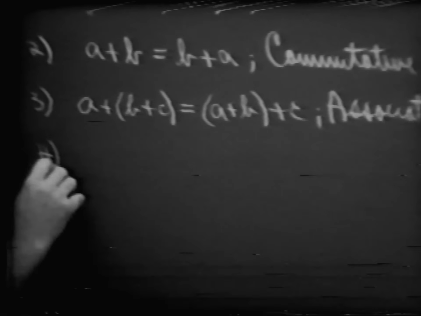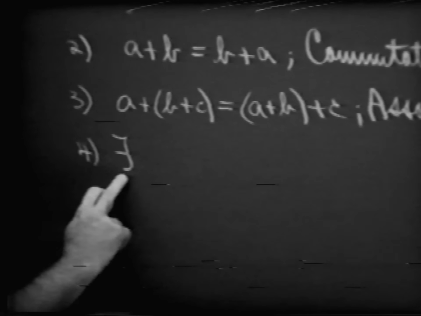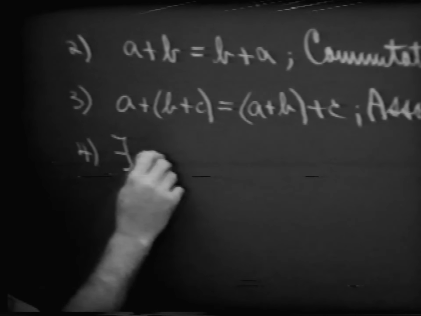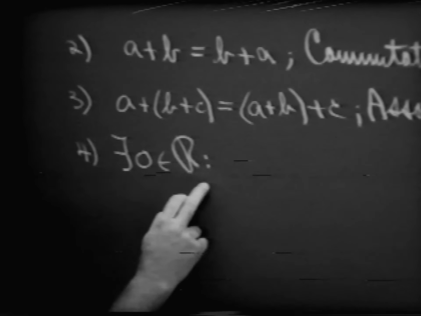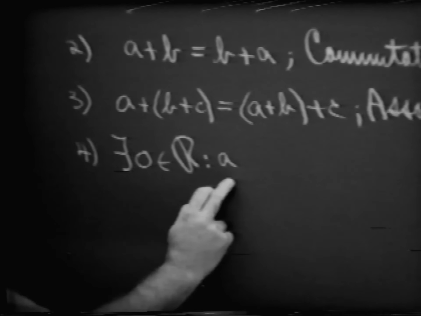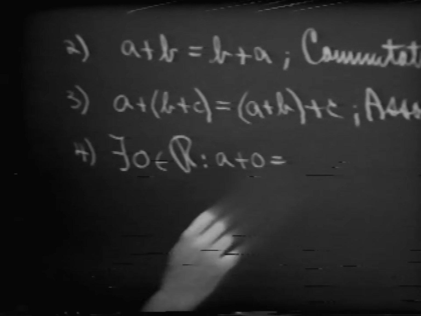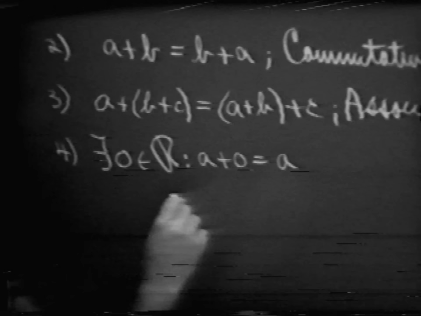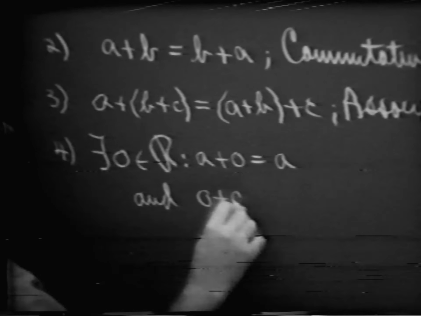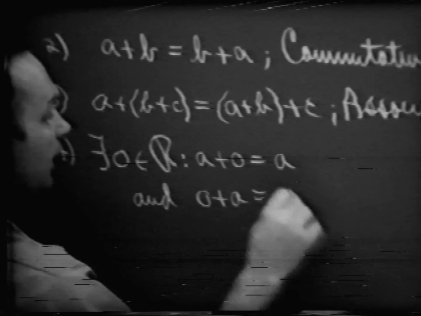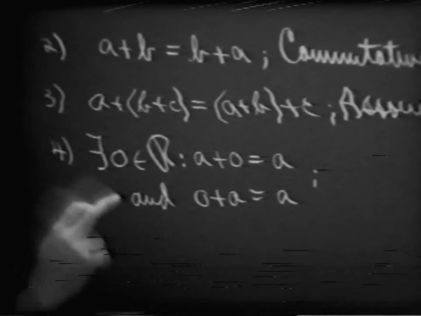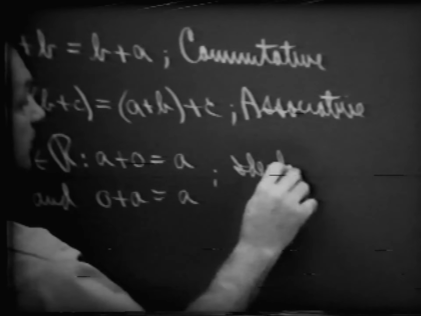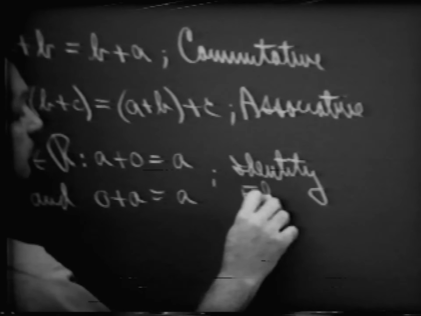All right? Now, let me use our symbol of there exists. There exists some number, which we have called 0, in the set of real numbers, such that if I were to take some number A and add 0 to it, we end up with what number, Tom? A itself. And of course, if we were to write 0 plus A, we know that this is equal to A. And we have given this number 0 a special name. And what is that name, Don? The identity element. This is called the identity element with respect to this operation of addition, okay?